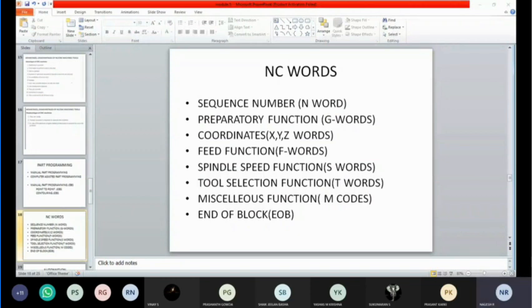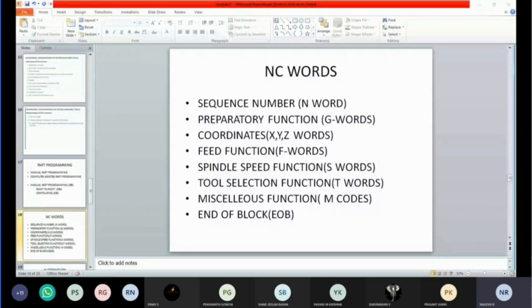You are going to use F is equal to some dimensions. What is that F? Feed rate. Yes, we are going to give the feed rate to the machining operations. We are going to specify the feed rate by using the F codes. And from that, the machine is going to perform according to those codes.